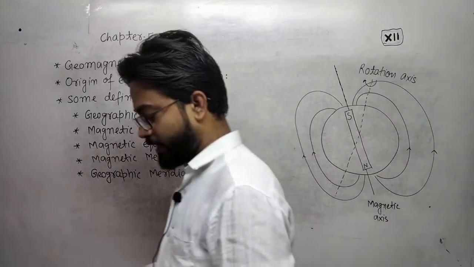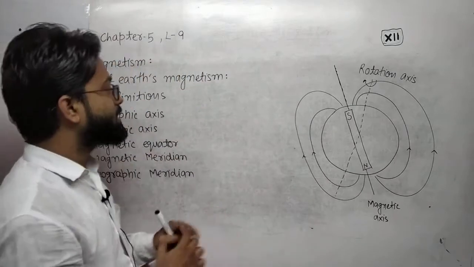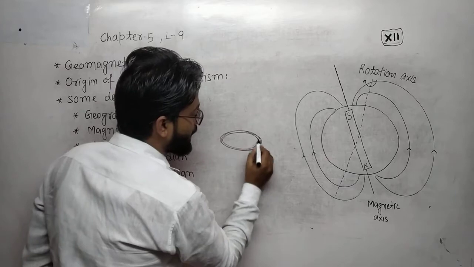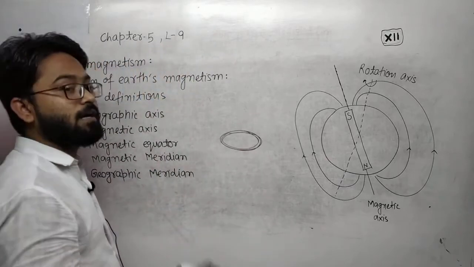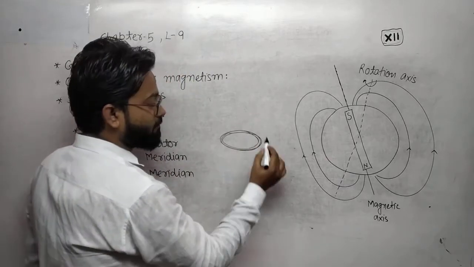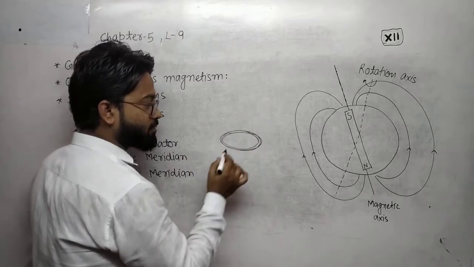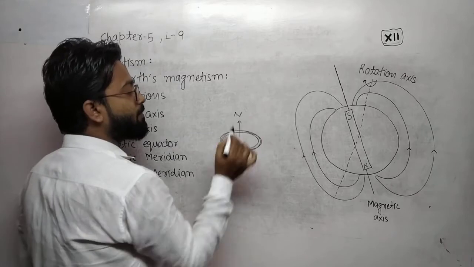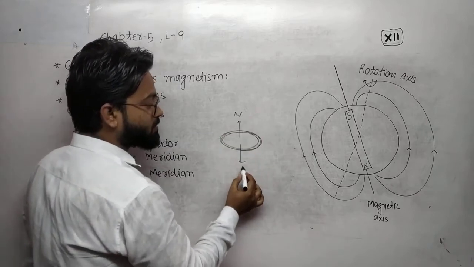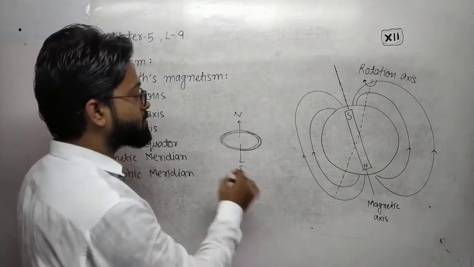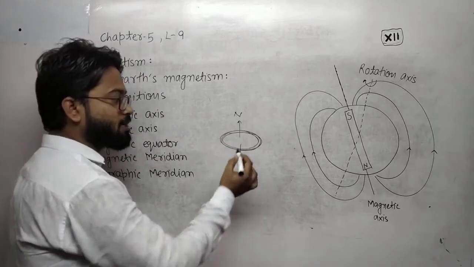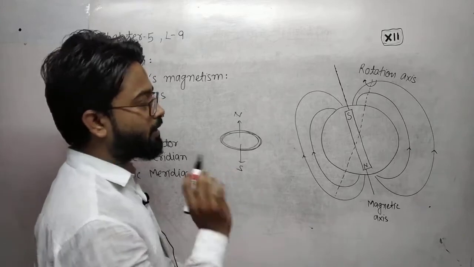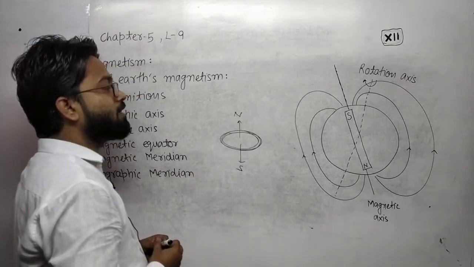We all know that when any charged particle is rotating, it behaves like a dipole, meaning the magnetic field will be in this direction, this side will be north and the other side will behave opposite, south. Any charged particle or current that is moving or rotating will behave like a magnet.